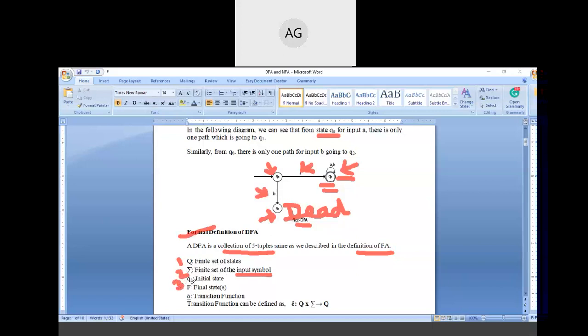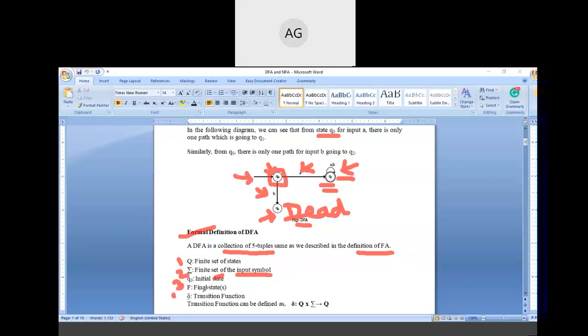Then the third tuple is denoted by a small q naught. It denotes the initial state. Initial state means the starting state of the machine. So here, as you can see in the diagram, this q naught is the initial state, as the machine starts from here. This arrow symbol denotes the starting state.